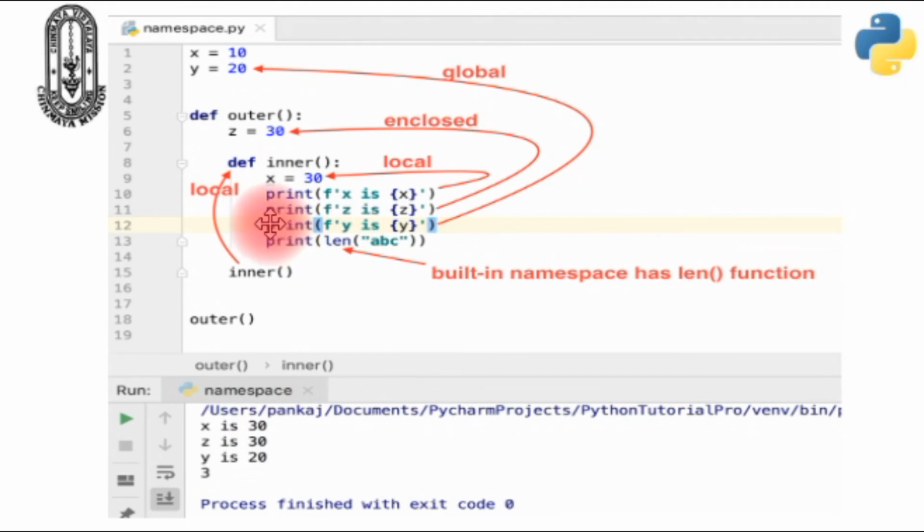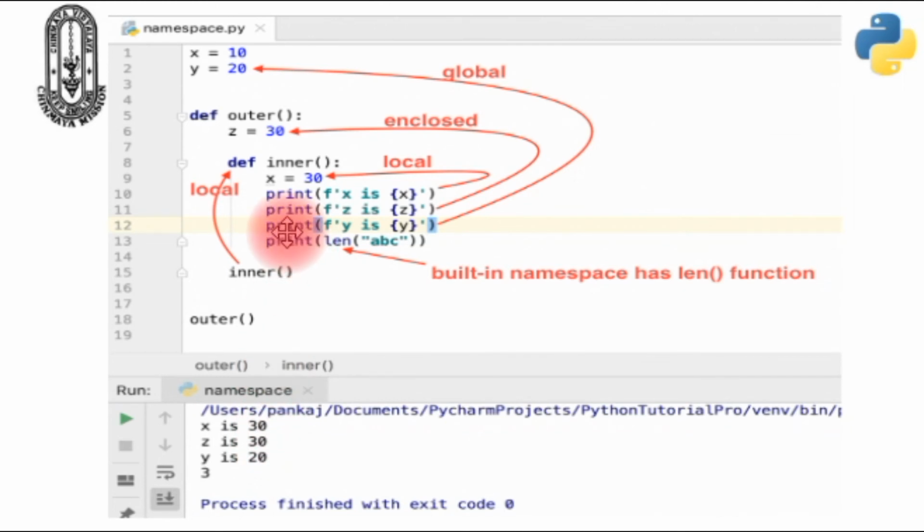It comes to the next statement. Now in the second print statement, we are trying to print the value stored in the variable z. Again Python searches whether we have a z variable in the local namespace or not. There is no z variable declared in the local environment or local namespace. It goes to the enclosed namespace. Here it found z. So finally it prints z is 30.